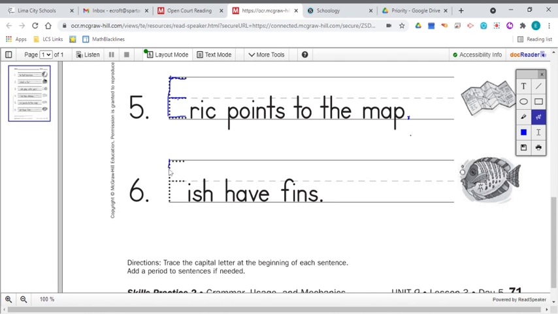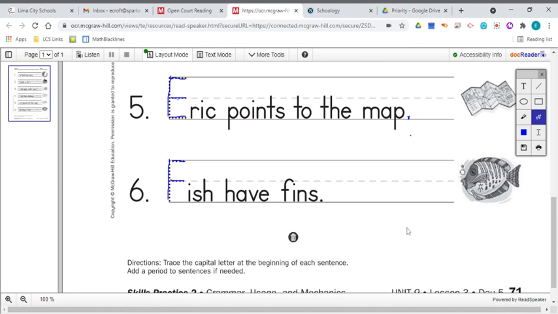Of course, we have to trace that F that's at the beginning. And it already has an end mark there. Is that the right end mark, you think? A period? It's telling you what fish have. It's telling you something. It's a declarative sentence. Fish have fins. So I think a period works just fine there.